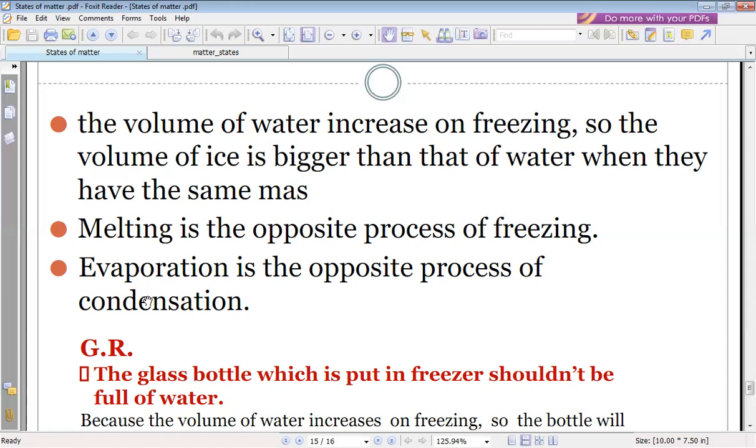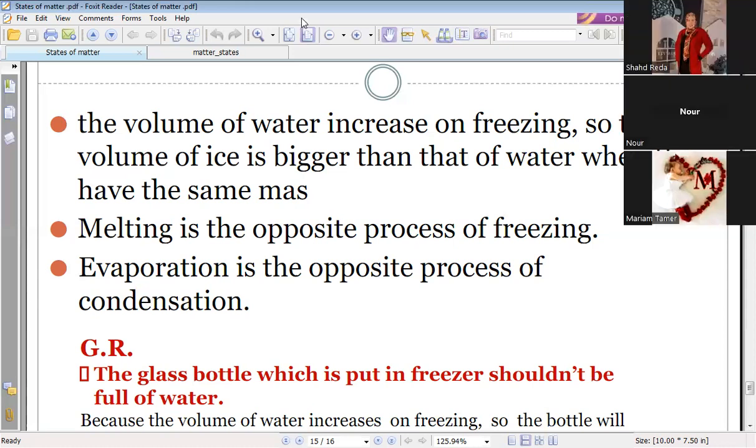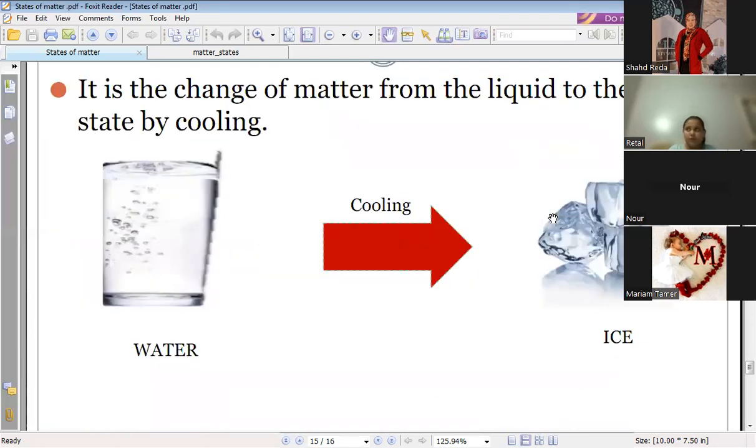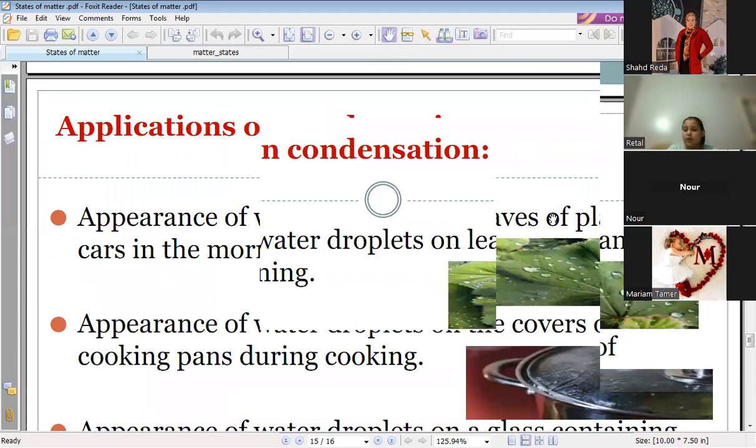Who can start? I will say first, and you must focus. I have four processes. First, melting: solid state changes into liquid state by heating. Evaporation: liquid state changes into gas state by heating.